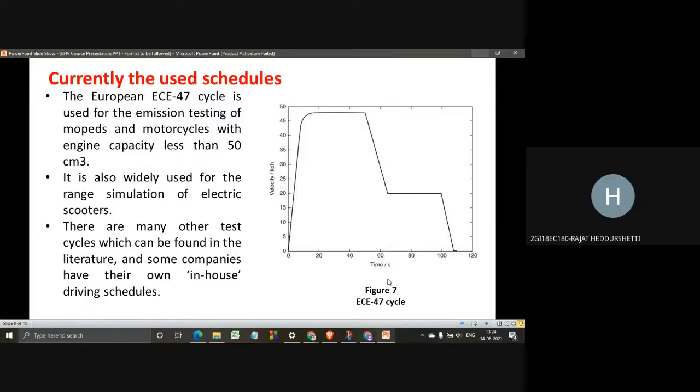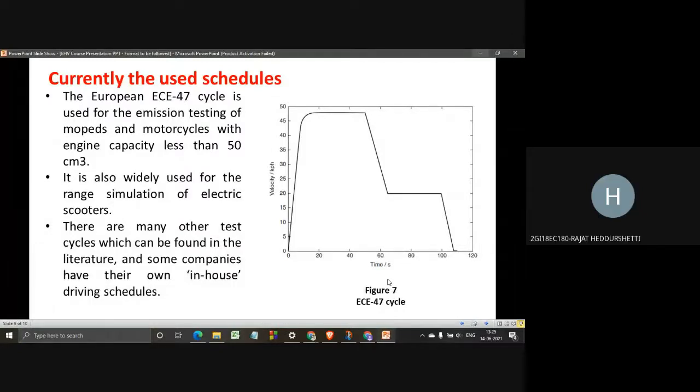Like the SAE J227 cycle, it can be a little complicated to run the simulation as the speed is not specified at all times. Instead, the vehicle is run from standstill at WOT, which means wide open throttle, for 50 seconds.